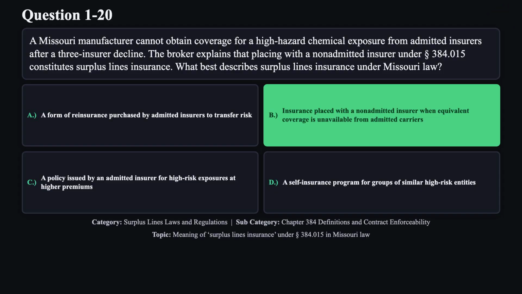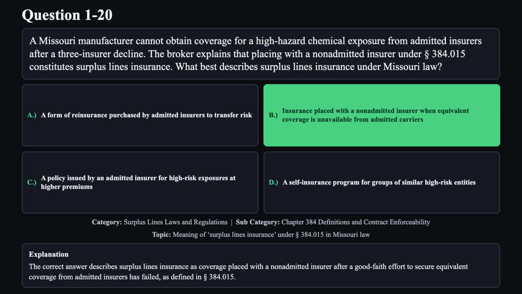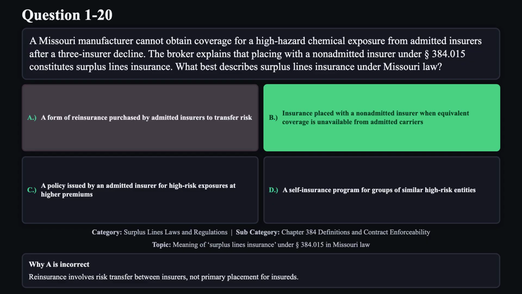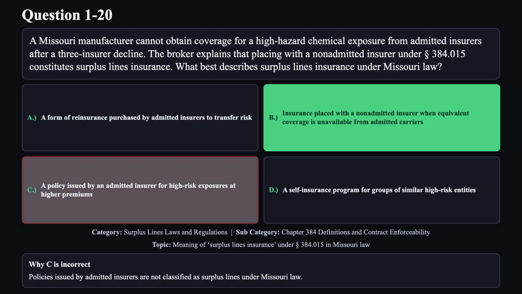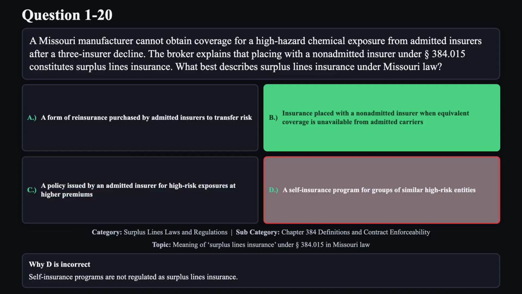The correct answer is B. The correct answer describes surplus lines insurance as coverage placed with a non-admitted insurer after a good faith effort to secure equivalent coverage from admitted insurers has failed, as defined in Section 384.015. Reason A is not correct. Reinsurance involves risk transfer between insurers, not primary placement for insureds. Reason C is not correct. Policies issued by admitted insurers are not classified as surplus lines under Missouri law. Reason D is not correct. Self-insurance programs are not regulated as surplus lines insurance.